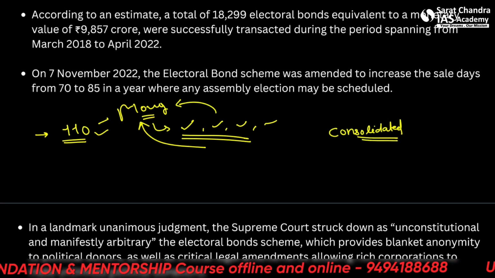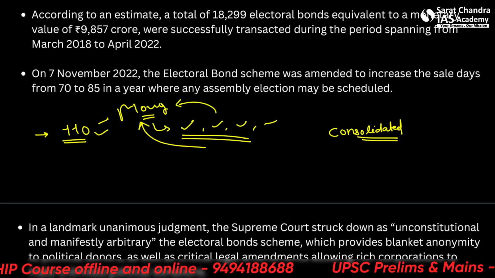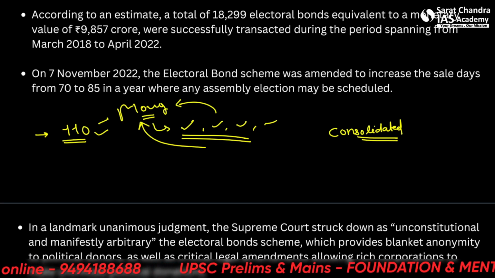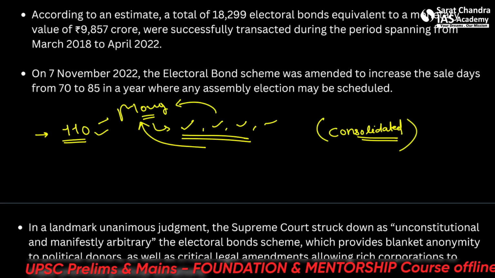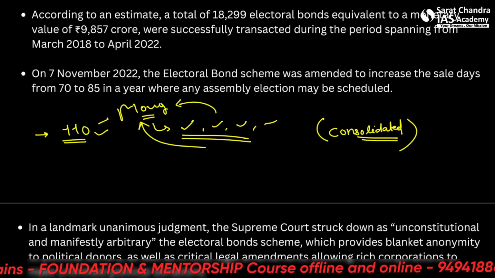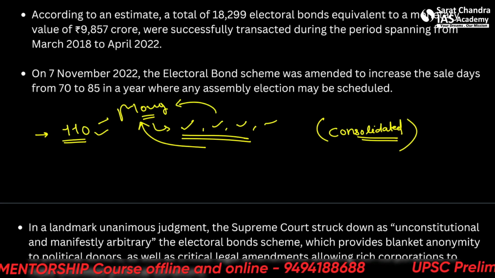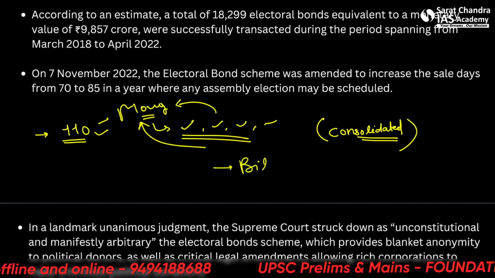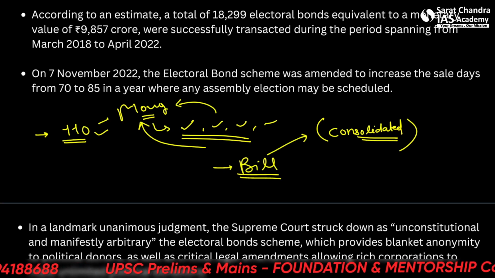Or if any bill declares any expenditure charged on the Consolidated Fund of India or increases the amount of any such expenditure, or talks about the receipt of money on account of the Consolidated Fund of India or the public account of India, or the custody or issue of such money, or audit of the accounts of the union or a state, or any matter incidental to any of the matters specified above. So basically, any bill that talks about money regarding the Consolidated Fund of India can be classified as a money bill.